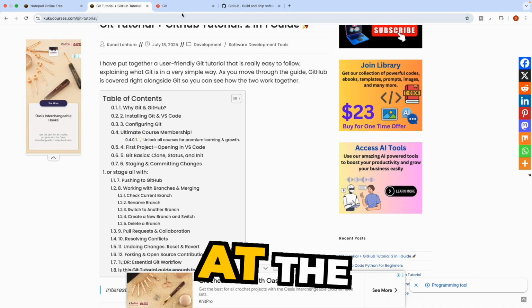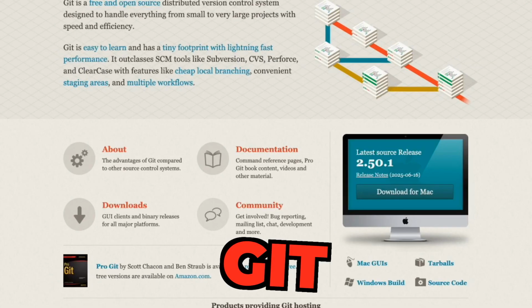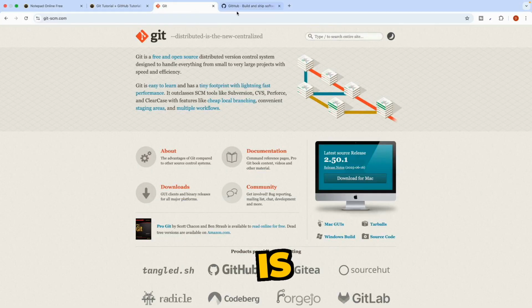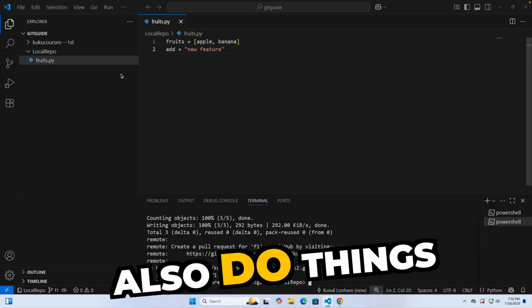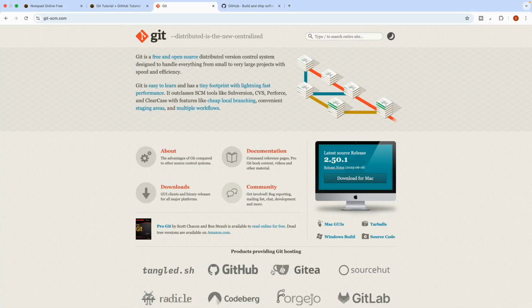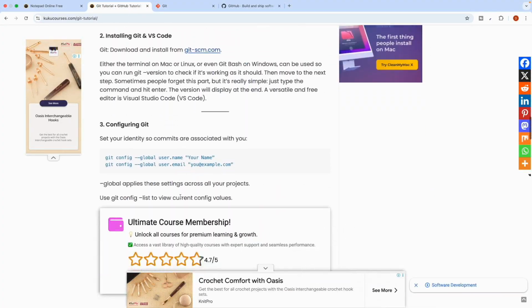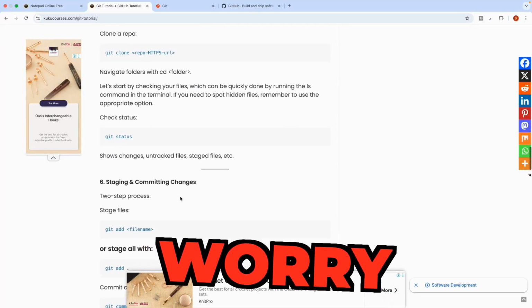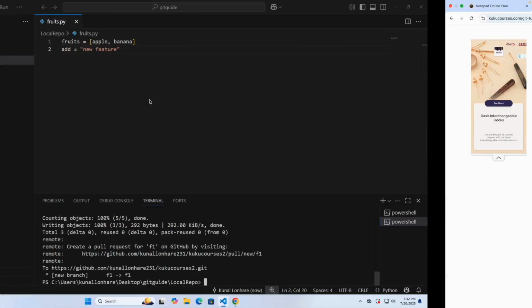At the end of the lecture, you will learn a lot of things, like what Git and GitHub are and what the difference between them is, and we will also do things practically. I will share all the commands with you, along with free notes, so you don't have to worry about anything. You can always come back and refer to these commands.